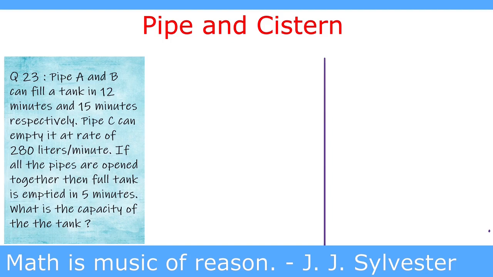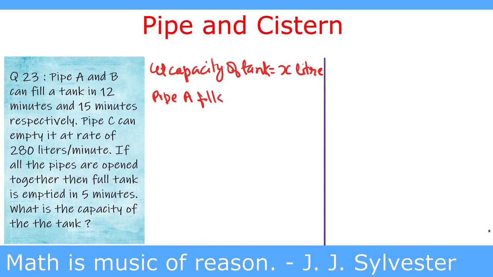We solve this question by the conventional method as well as by the LCM method. Let the capacity of the tank be X liters. Pipe A fills in 12 minutes, so pipe A fills X upon 12 liters per minute. Pipe B fills in 15 minutes, therefore pipe B fills X upon 15 liters per minute.